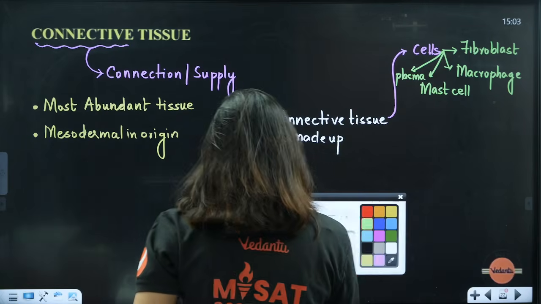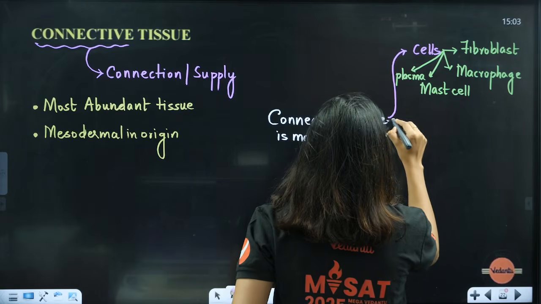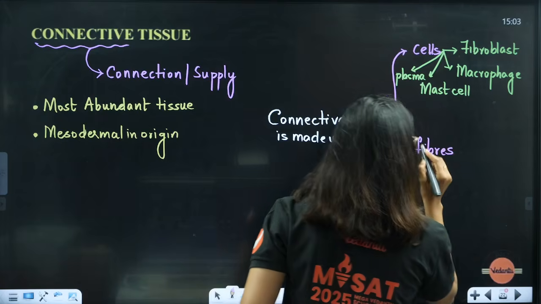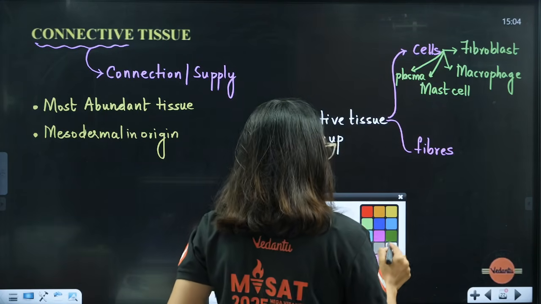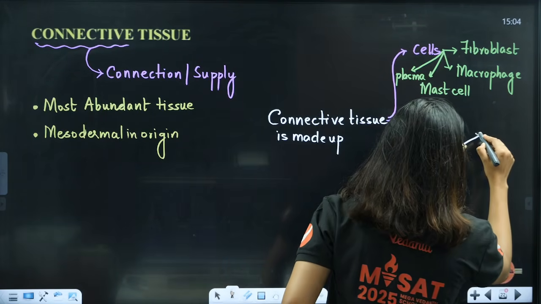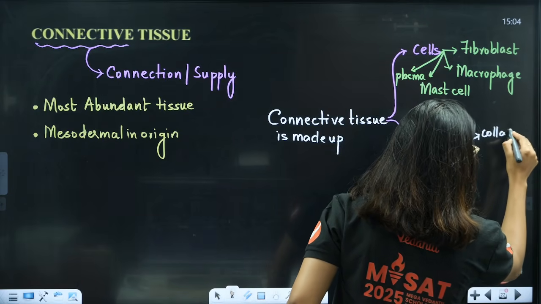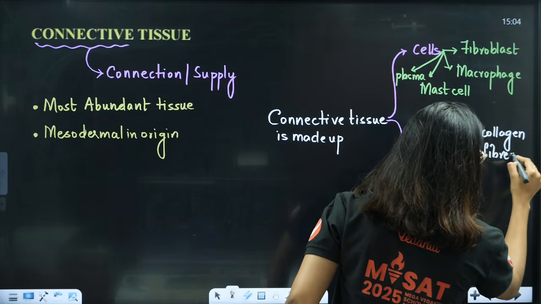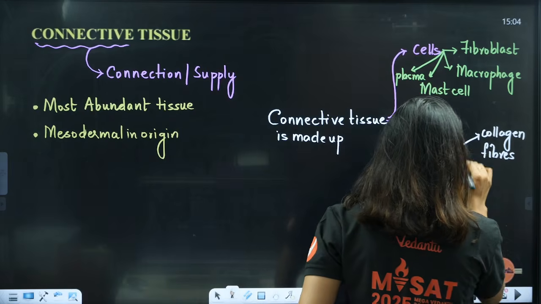Then the second component is going to be fibers. I told you these fibroblast cells are anyway going to release fibers, and the two fibers that are going to be released are, first, collagen fibers. They will be made up of what protein? They will be made up of collagen protein.